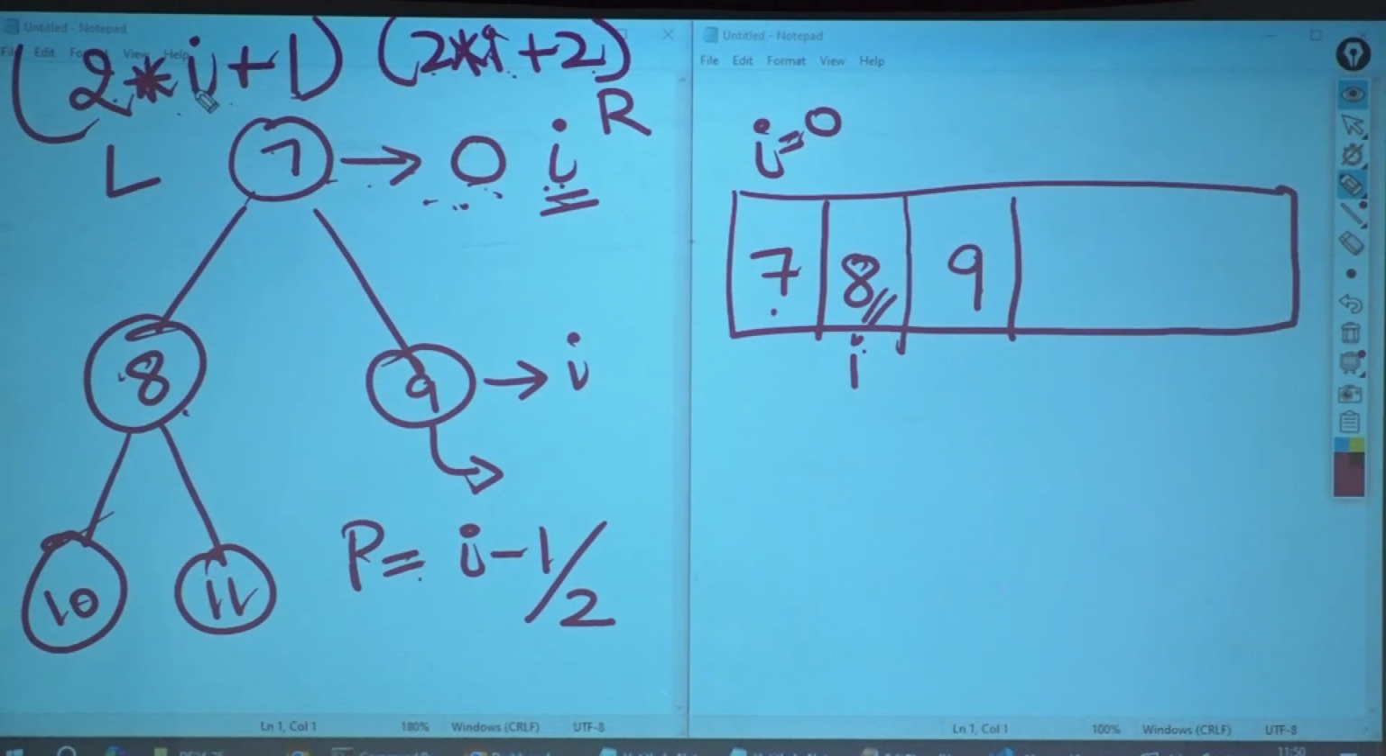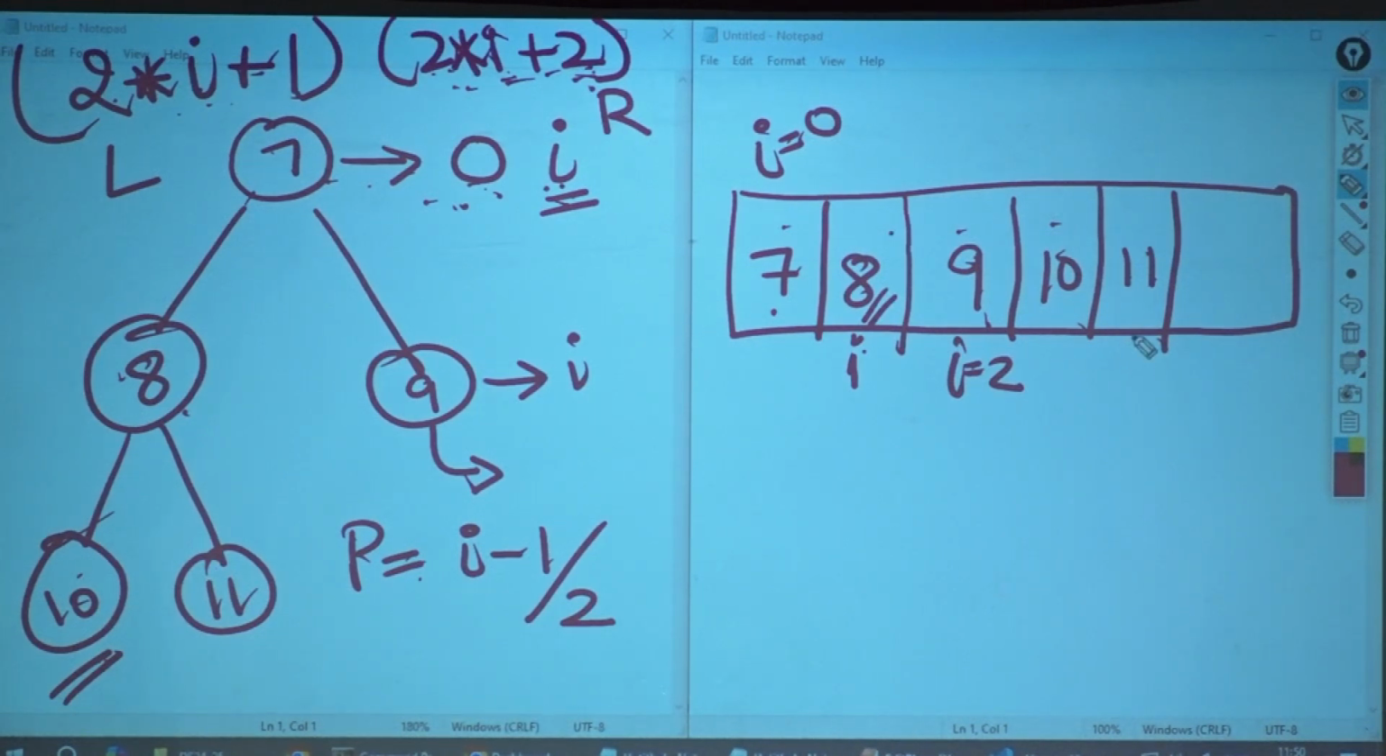2 into index of I, 1 plus 1. What is this? 3. So 3 is who? Then I is equal to 1. Okay, who is at the right hand side? 2I plus 2. 2 into 1 plus 2, 4. 0, 1, 2, 3, 4, 11. Then I is equal to 2 over here at 9. Who is 9's left child? Nobody. Who is 9's right child? Nobody. Are we clear with this?